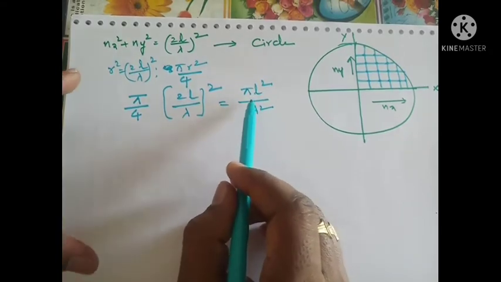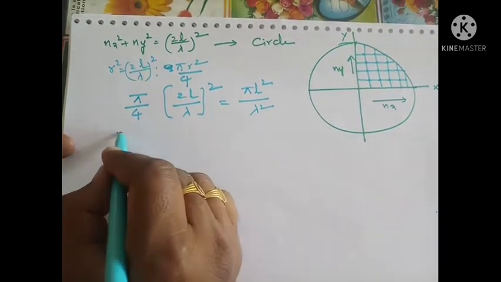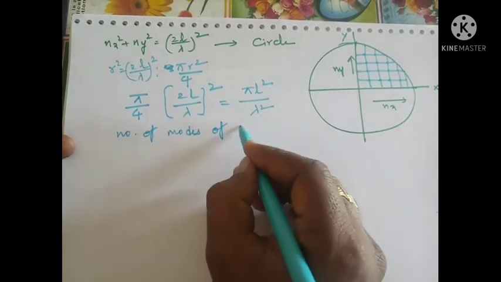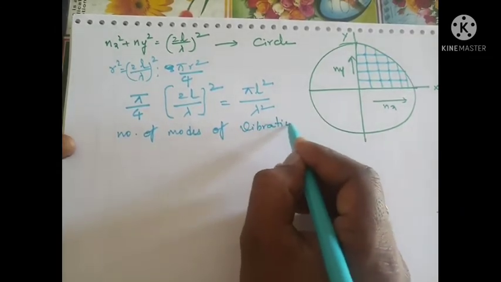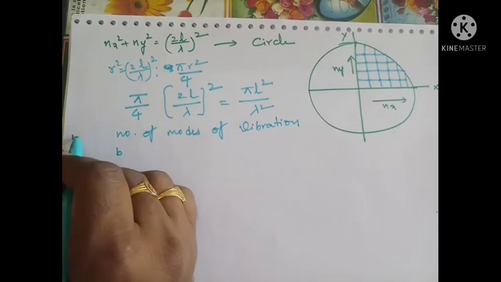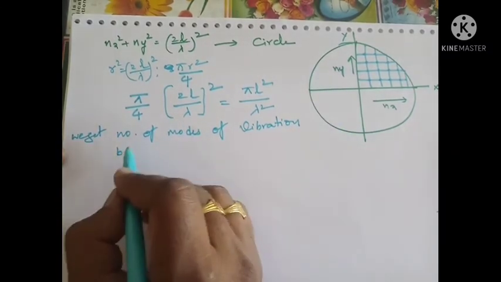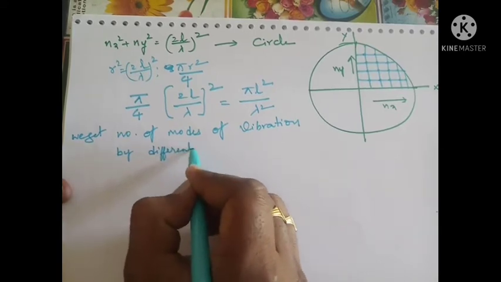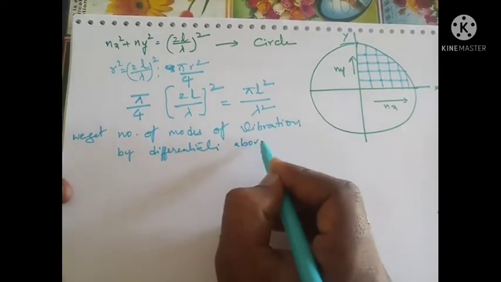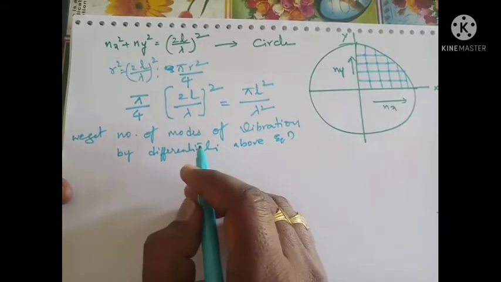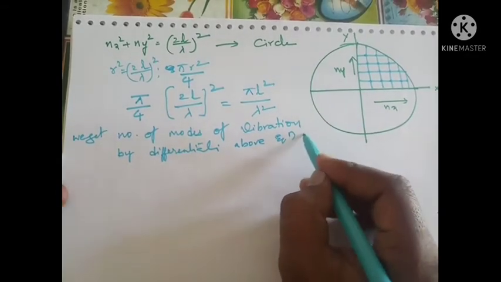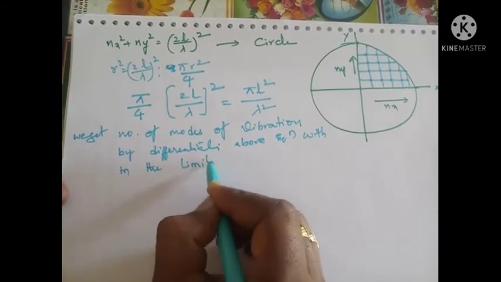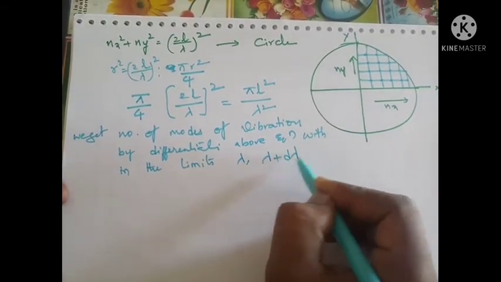By differentiating the above equation, we get the number of modes of vibration within the limits λ and λ + dλ.